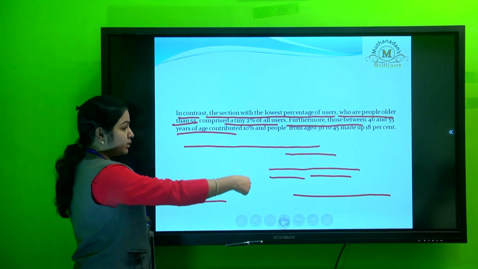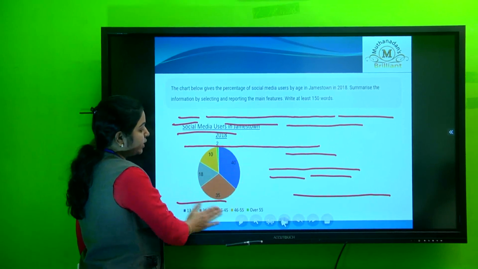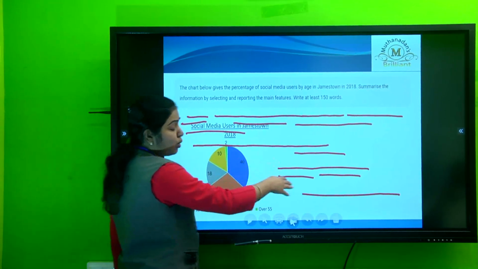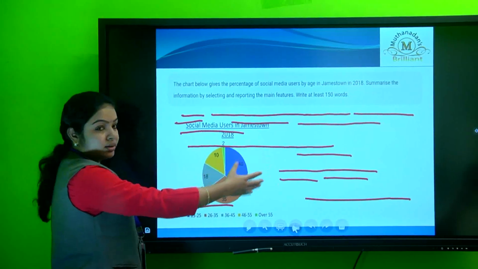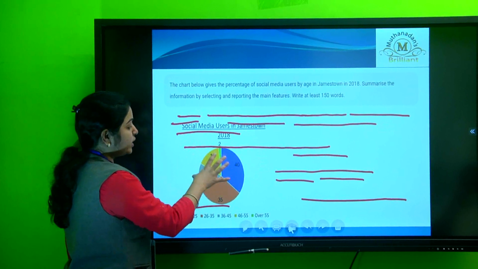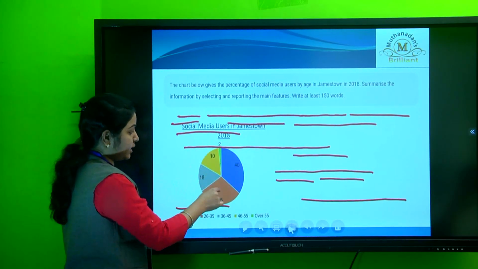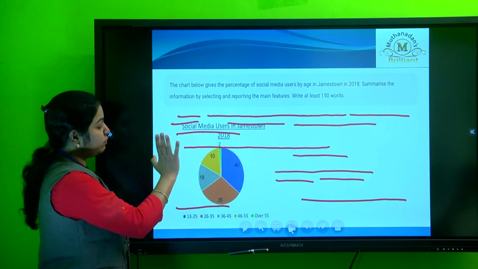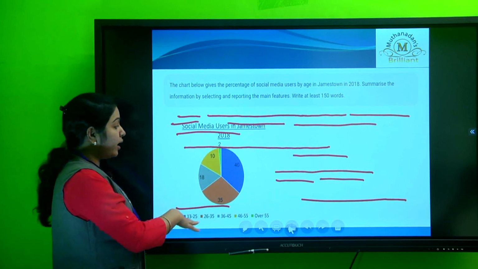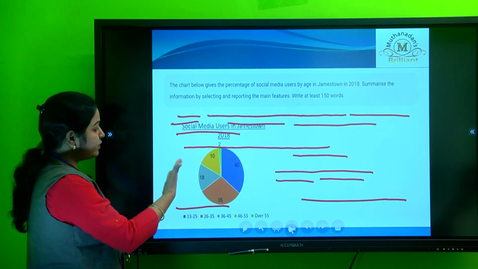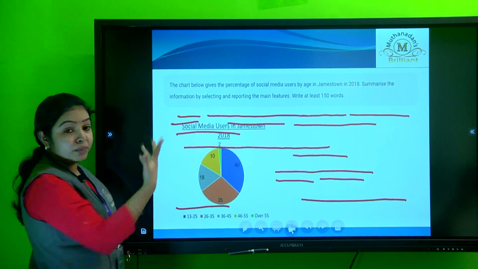So let's go to slide 1. You can see this is only a single chart here. If you have 2 or 3 charts, then you need to compare the details with one another. Here it's a simple one chart, so it is very straightforward to understand. First of all, when we get a chart, we should know what type of chart it is, what features are given, and the proportions or the divisions made out of the chart, and we should see which words can be replaced.